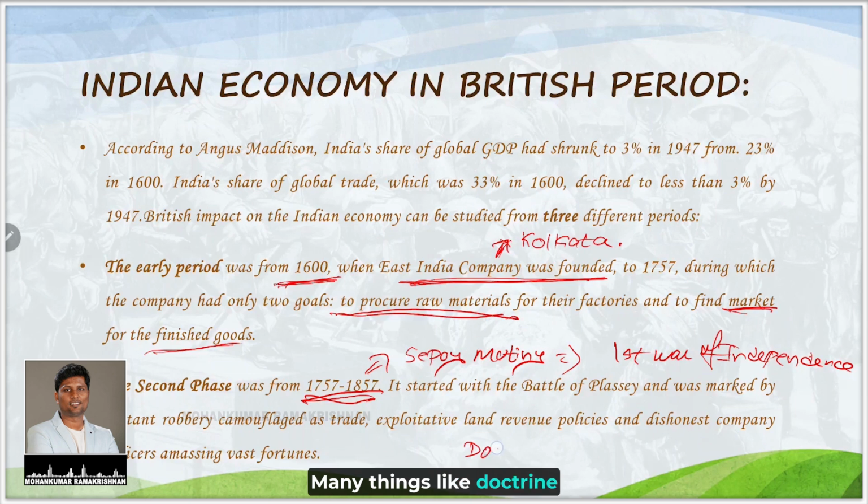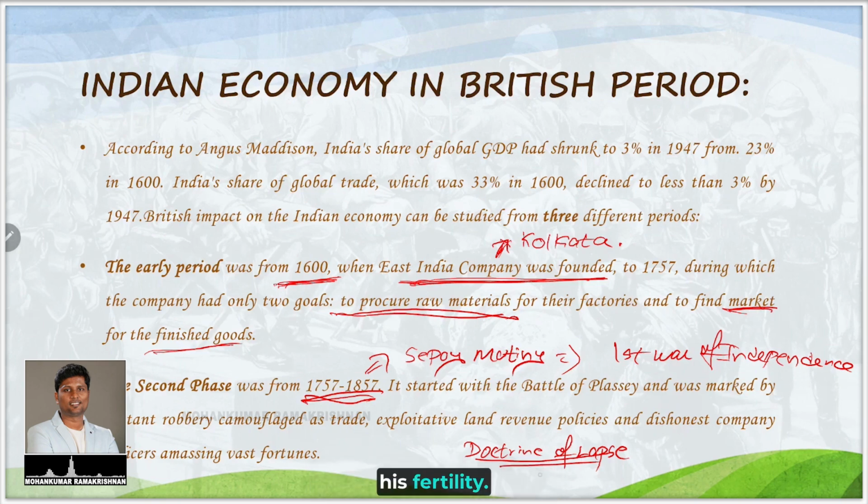Many things like the doctrine of lapse were introduced. The doctrine of lapse is: if a king does not have any son, what will happen? The kingdom has to be surrendered to the British. There were several occasions when kings had only female offspring. Princesses were born, no son was born. The king would have lost his fertility.